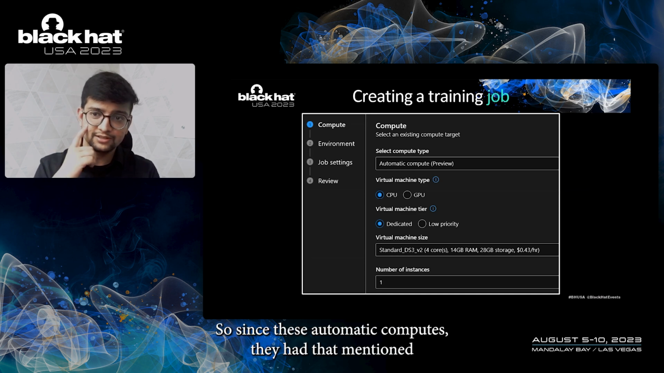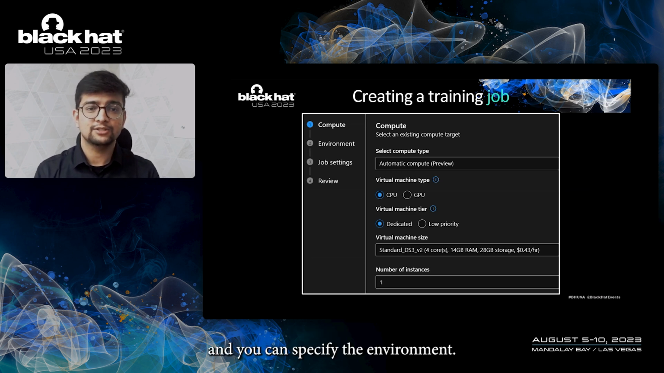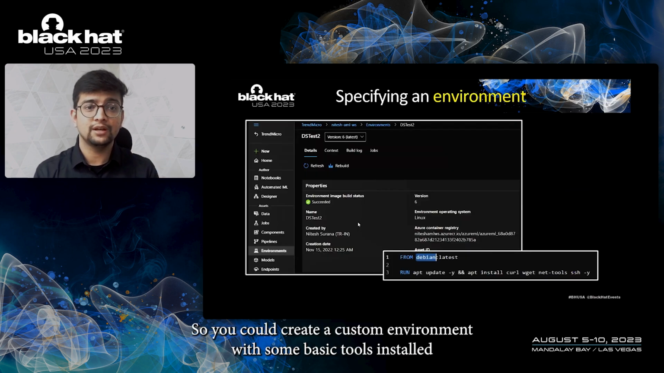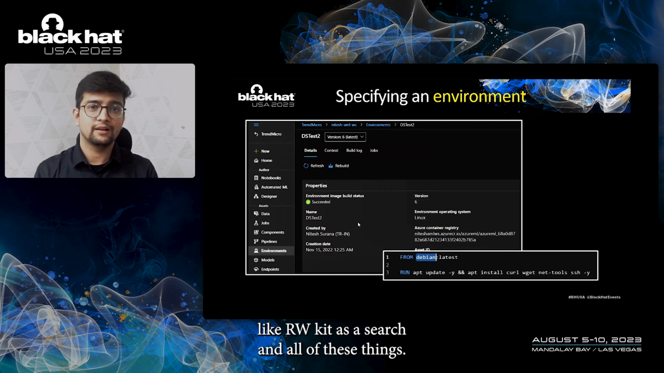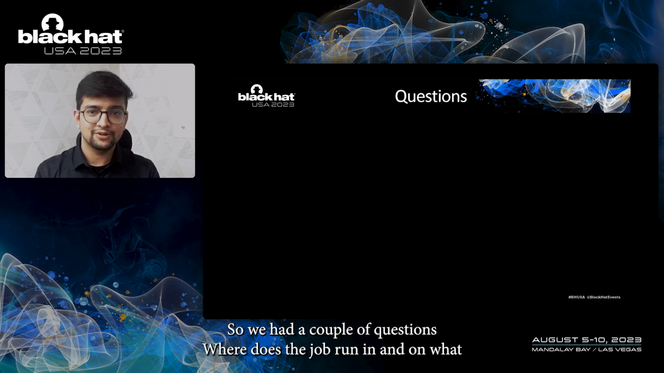So these automatic computes, they had that mention that these are Microsoft managed. And you can specify the environment. So remember the Docker image thing, right? So you could create a custom environment with some basic tools installed like curl, wget, ssh, and all of these things. So we had a couple of questions.